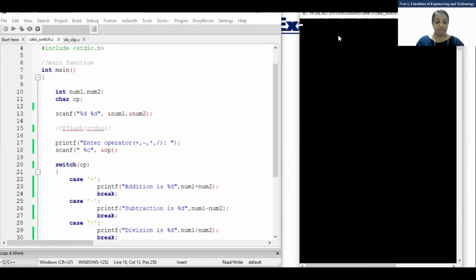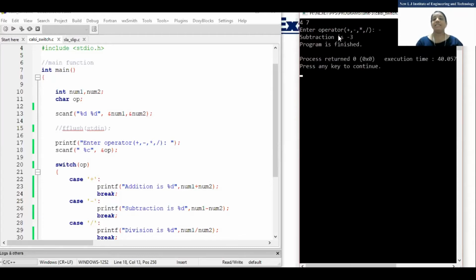Fine. Okay, what happened to it? 4 and 7. Now see, enter the operator, it has asked. Now it will be waiting for me. Why? Because I have left one space. Now I will enter operator minus. Okay, minus I have entered, and then see, subtraction is -3 and the program is finished. So that is the reason many times you will find this. At that time in scanf, when you are scanning a character, if and only if it comes after something, then leave a space.